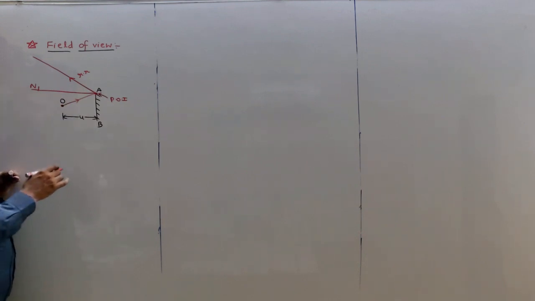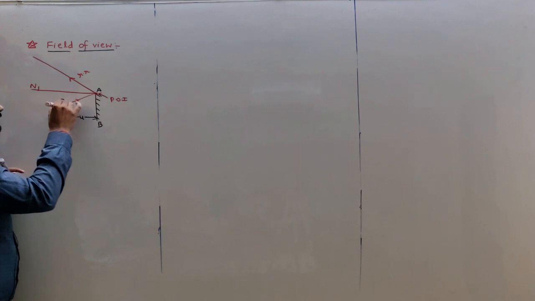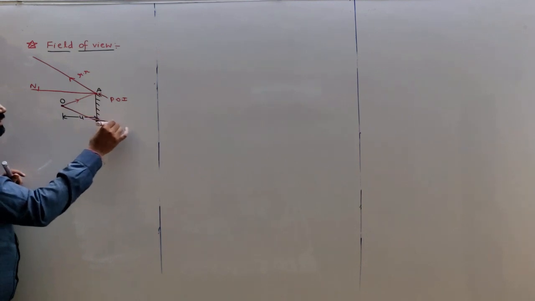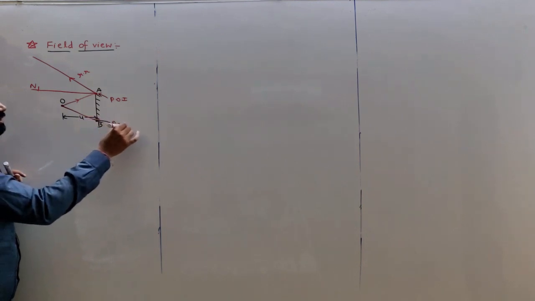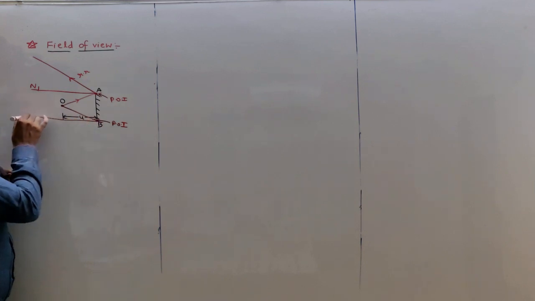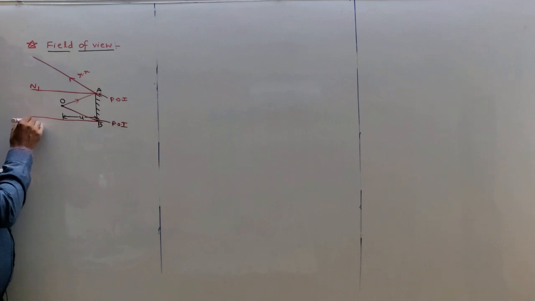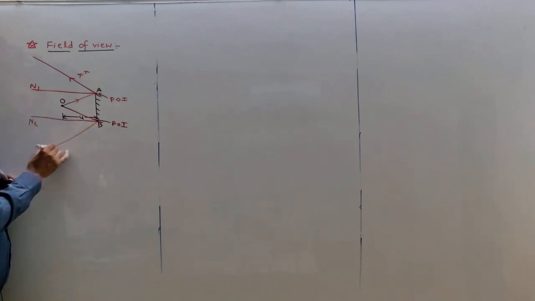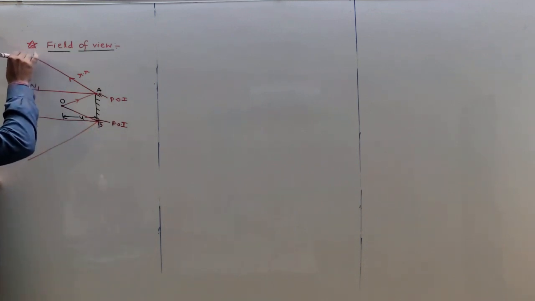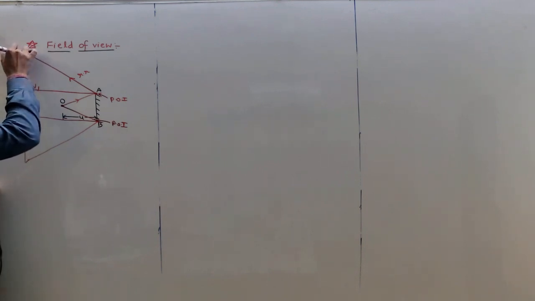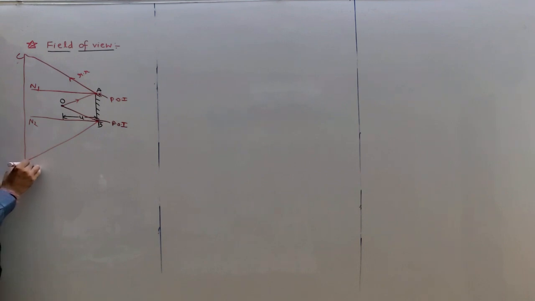From this object O, an incident ray is incident on point B, the point of incidence. From this point a normal is drawn which is perpendicular to the vertical mirror, that is N2. So this is the region of field of view. This point can be taken as C and this point as D.